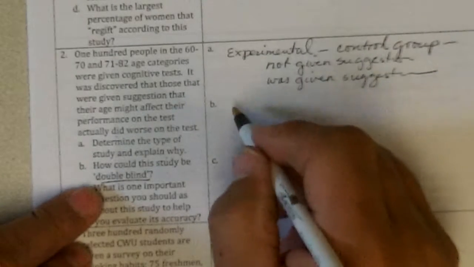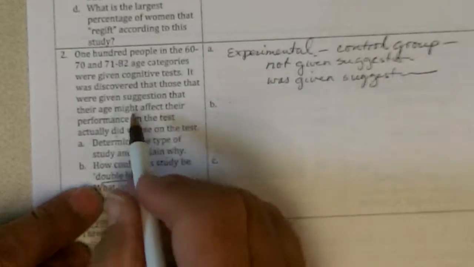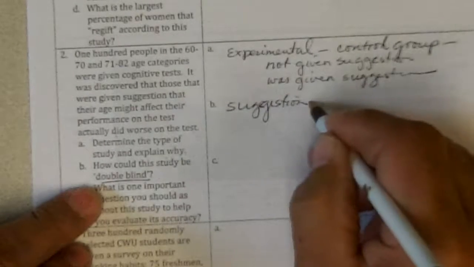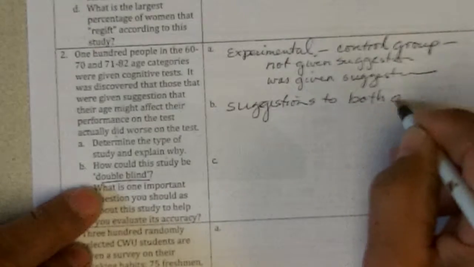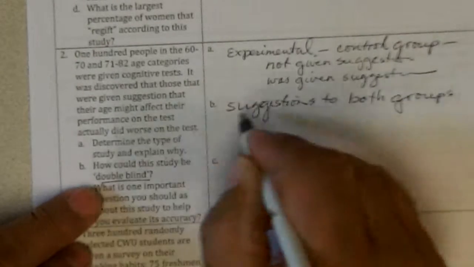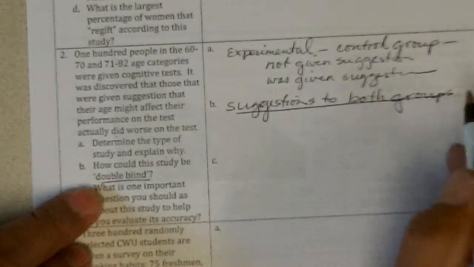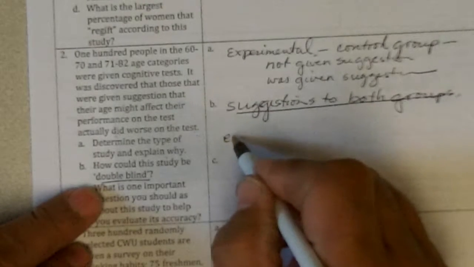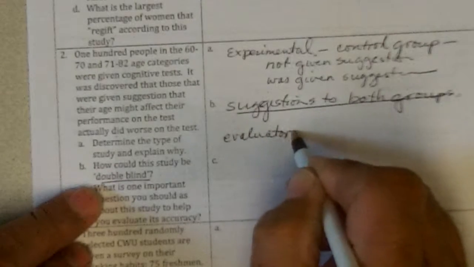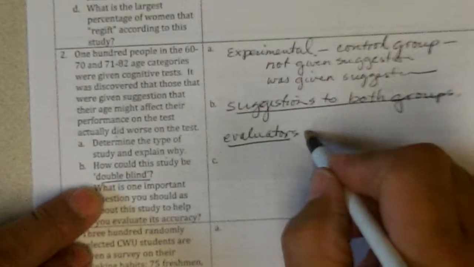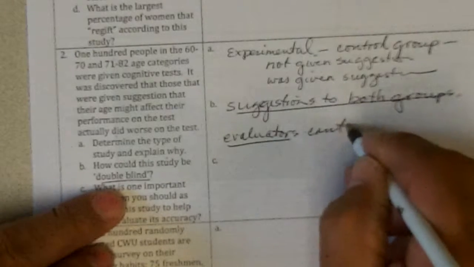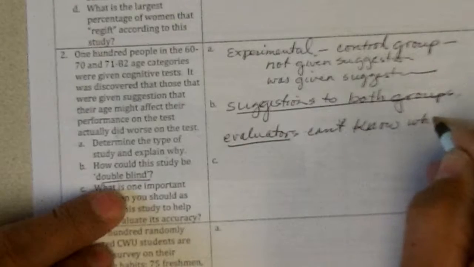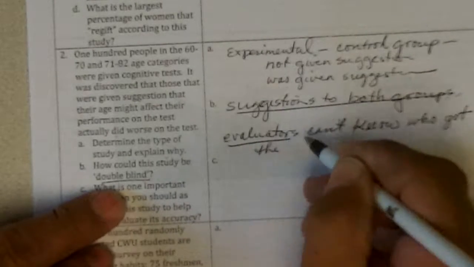So you have to give suggestions to both groups so that they don't know what suggestions are being given, the ones that are being experimented on, and then the evaluators, the ones that collect the data, can't know who got the suggestion of age.